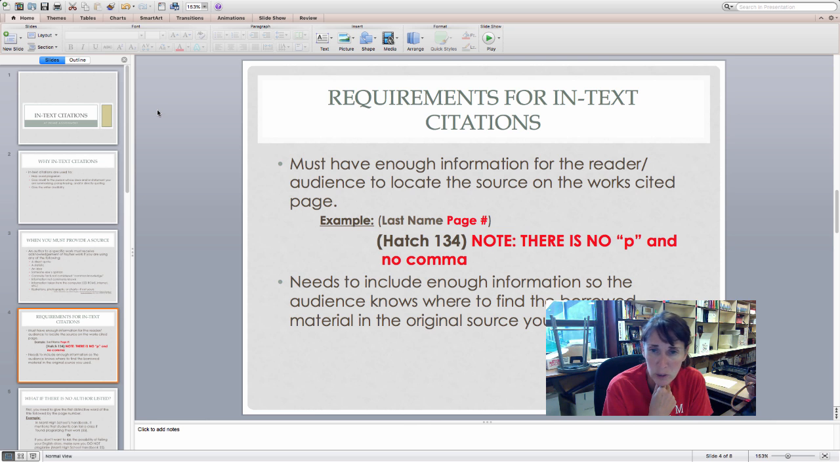We will go into this in greater detail in a few days with the works cited page, but as of right now, the in-text citation will direct the reader to the works cited page, and from there, if they wanted to make sure that what you're saying is right, they would pull up that information to see if that quote is exactly as you state it or are summarizing. Now you need to remember that it needs to include enough information so that the audience knows where to find the borrowed material in the source that you have used.